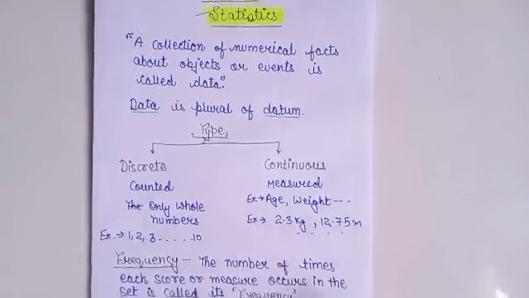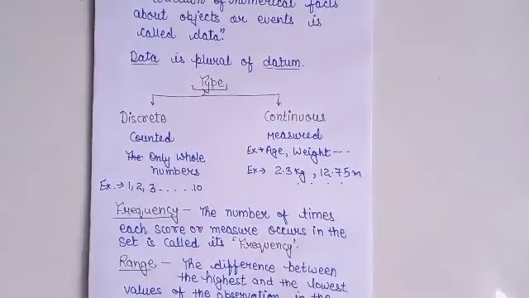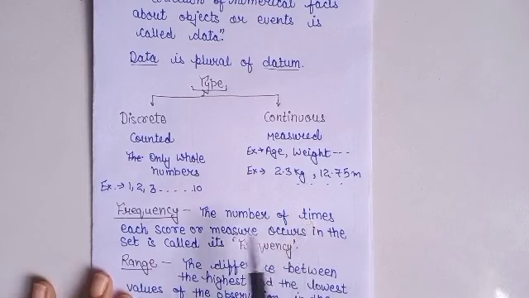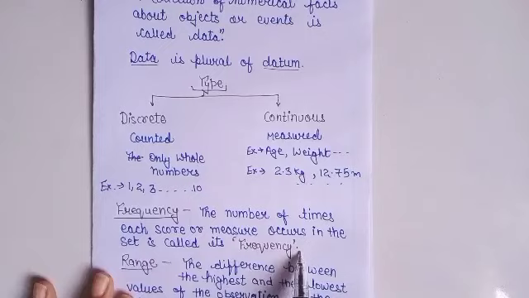Now we come to the frequency. What is frequency here? Suppose I have collected marks of mathematics of all the students of my class. Now 5 students have 2 marks, so the frequency of 2 will be 5 because 2 is coming 5 times. Similarly, if 20 students have 10 marks, then the frequency of 10 will be 20 because 10 is coming 20 times, right? So the number of times each score or measure occurs in a set is called its frequency.